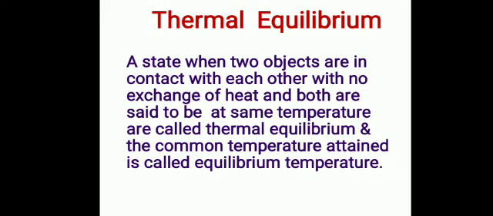So, what is thermal equilibrium? That is a state when two objects are in contact with each other with no exchange of heat and both are said to be at the same temperature, and that state is called thermal equilibrium, and the common temperature attained by them is called equilibrium temperature.